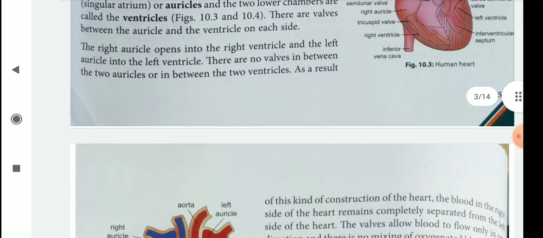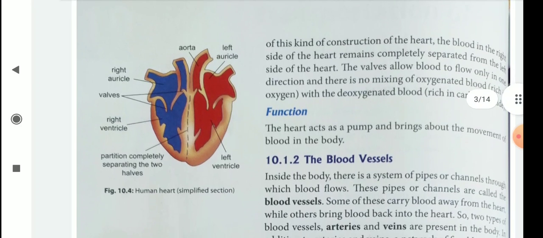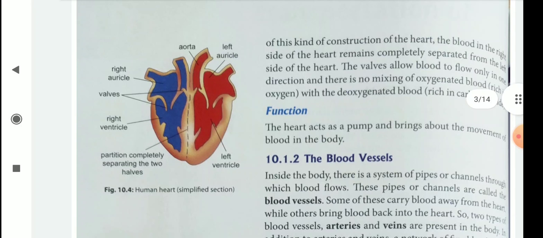The blood in the right side of the heart remains completely separated from the left side of the heart. The valves allow blood to flow only in one direction, and there is no mixing of oxygenated blood and deoxygenated blood. So here children, you see the figure.